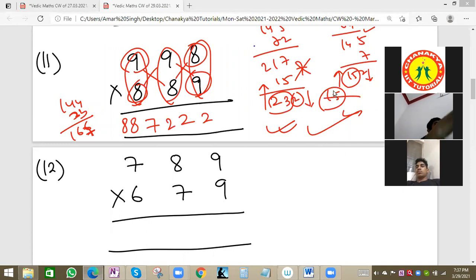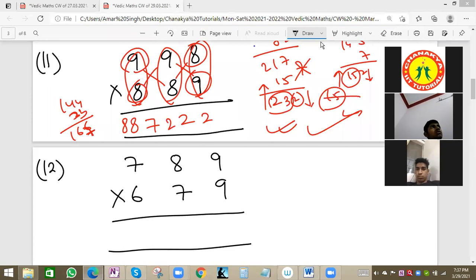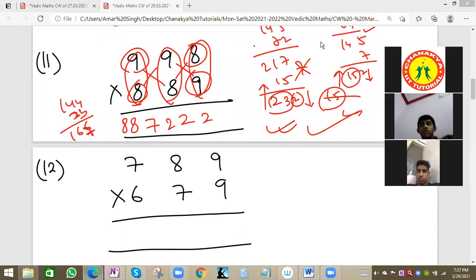Anudeep, please confirm your answer. Did Anudeep get the answer or not? Then Darshan, please reply with your answer in chat. Ila's answer is also correct. I see Akhil's answer is right. Ila, please try once again. The correct answer is 535731, not 91. So Ila, you can try once again. Okay, you've sent me the answer.